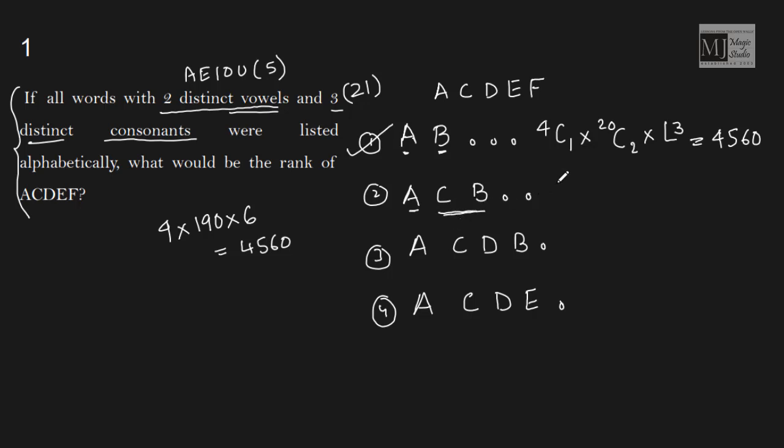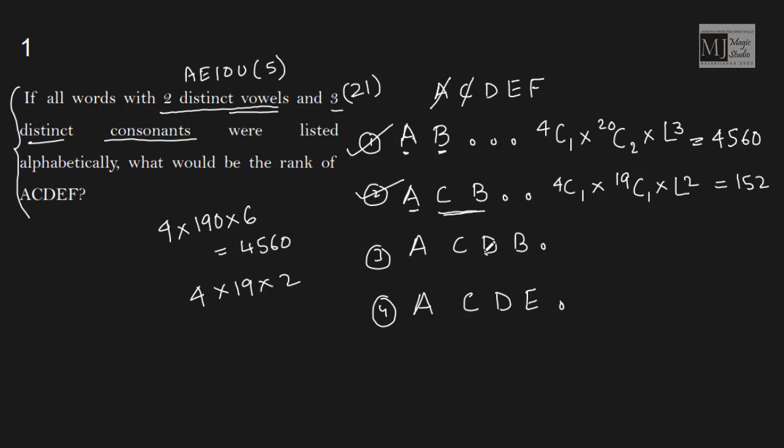So we need to choose one more vowel, 4C1, and one more consonant out of the remaining 19 consonants, 19C1, and these 2 would arrange themselves in factorial 2 ways. 4C1 is 4, 19C1 is 19, and factorial 2 is 2. So 19 into 4 into 2 gives me 152. Done.